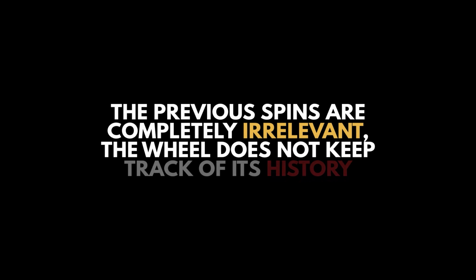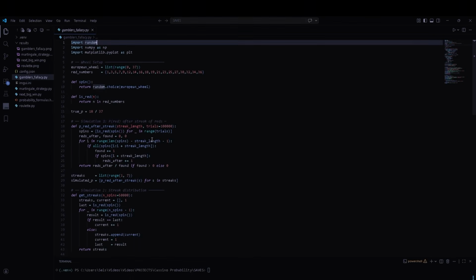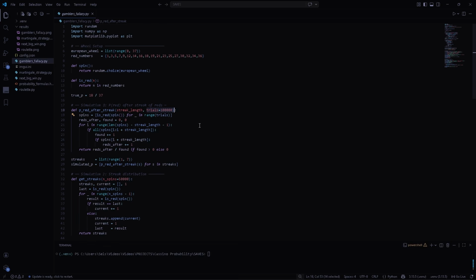Well, next time that happens, if it ever does, tell your friend to watch this video, because there is still the exact same chance of it landing on red the next spin, and the one after that. The previous spins are completely irrelevant, the wheel does not keep track of its history. I simulated 100,000 spins, and every time I found a streak of 1 red or 2 reds all the way up to 6 reds in a row, I recorded what came next.